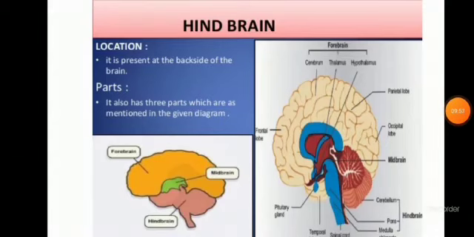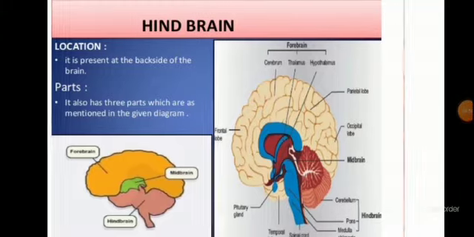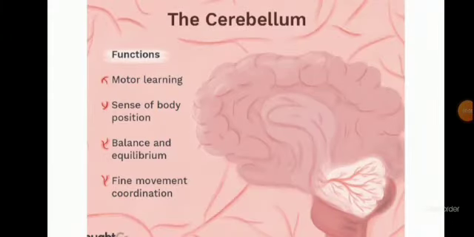So now we are moving towards the functions of the parts of the hindbrain. The first part is the cerebellum. The cerebellum is the second largest part of the brain. After the cerebrum, which is the largest part, the second largest part is the cerebellum. What is the function of the cerebellum? It is concerned with the posture, balance, and locomotion of the body. Locomotion means movement of the body.